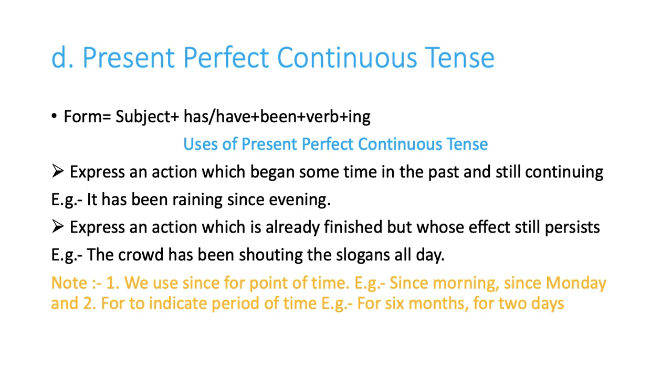Now children, it is really important to note down that whenever we are writing the present perfect continuous, we use since and for. For example, we use since for a point of time: since morning, since Monday, since 3 o'clock, since 1987. So we write since to show the point of time, remember, okay? And for indicates a period of time. For example, for 6 months, for 2 days, okay? So this shows a period of time: for 2 hours, for many years, for 3 months, and so on.